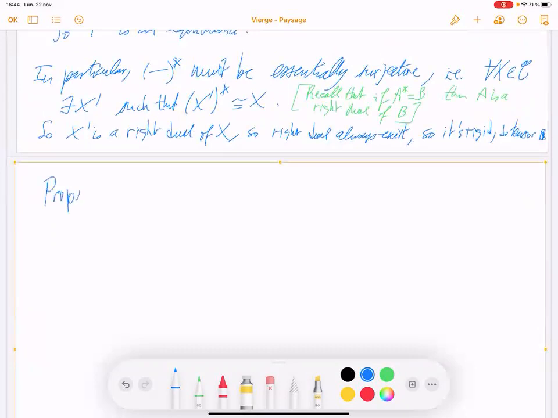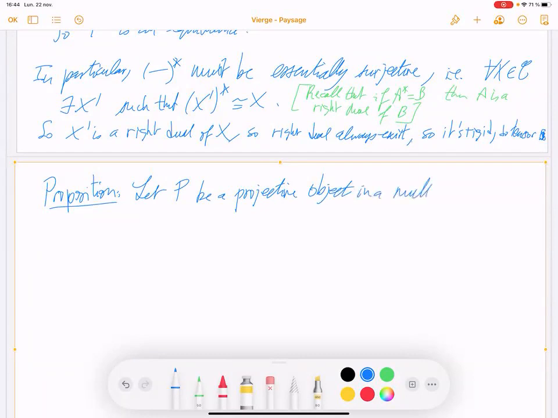So proposition. Let P be a projective object in a multi-ring category. So now we come back to multi-ring category. It's not only ring category.